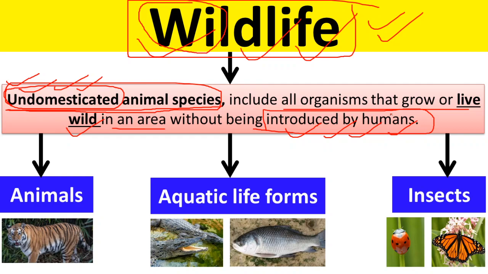Okay, humans are not domesticating them, and humans have not introduced them even. So it includes animals like tiger, aquatic life forms, also the life forms that live in water like crocodile, fishes, insects also, yeah? Like these butterfly and these insects. So wildlife includes all these life forms.